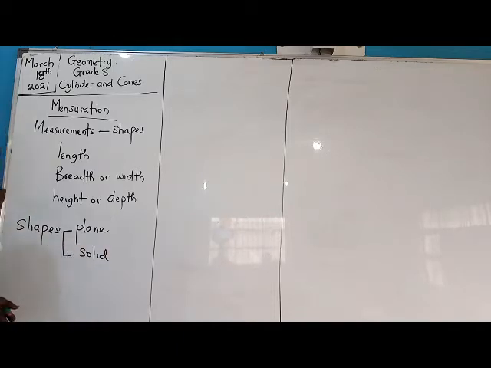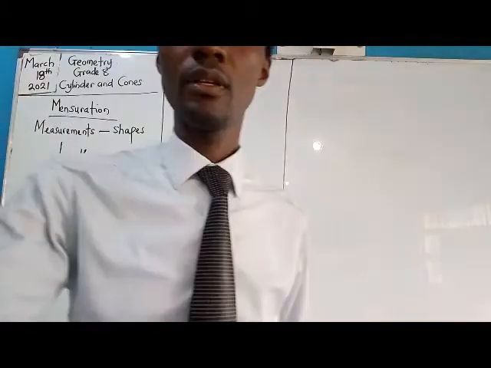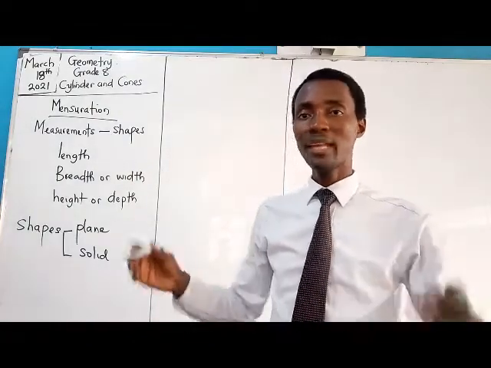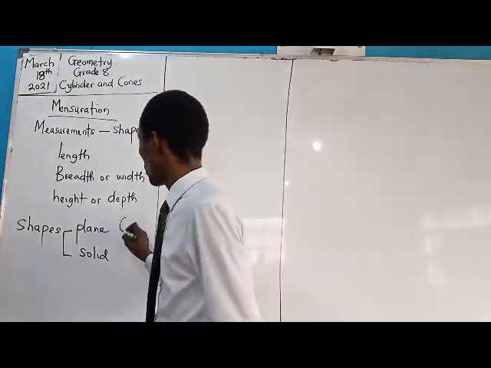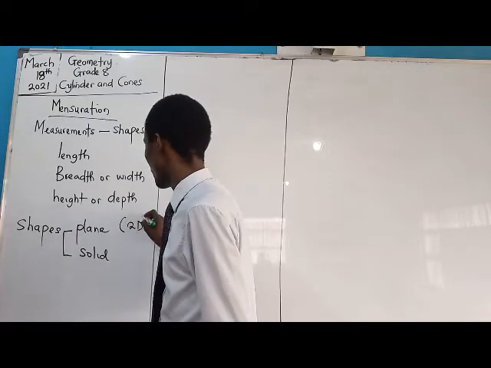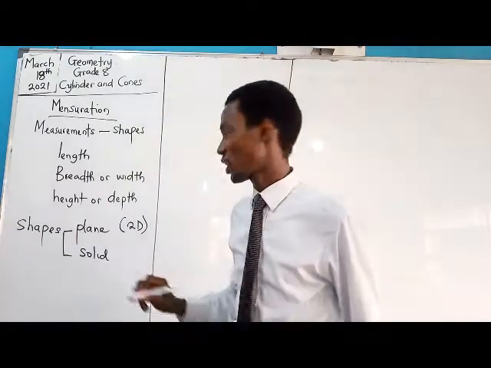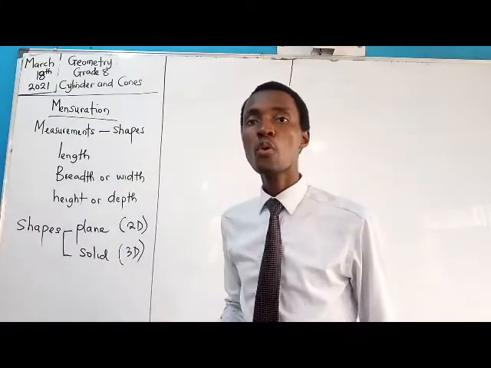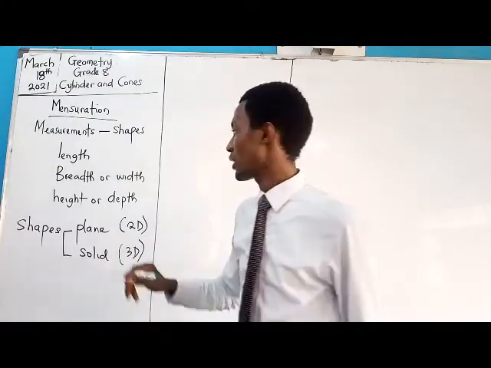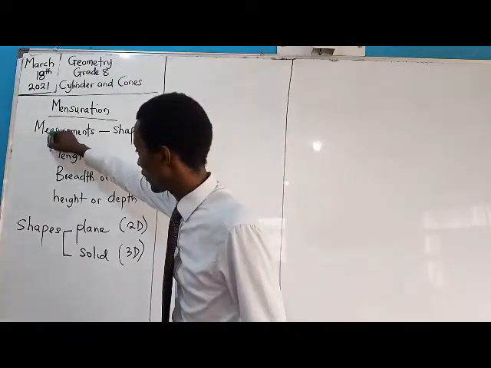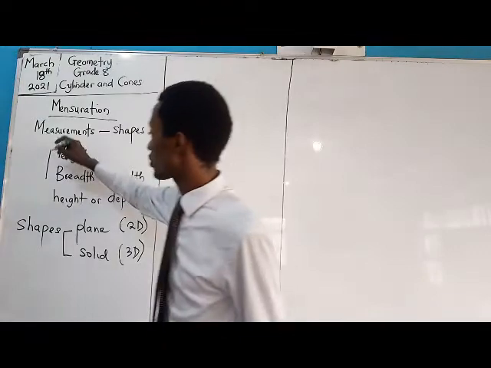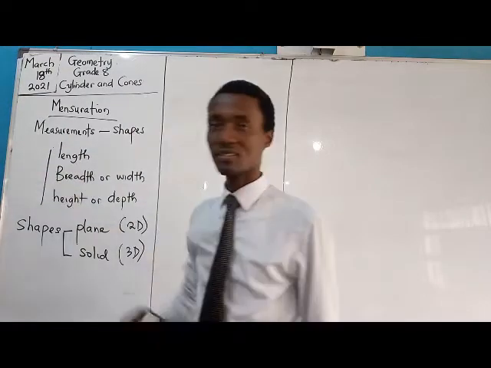When we talk about plain, we refer to two-dimensional shapes. When we talk about solid, we refer to three-dimensional shapes. So a plain shape will have these first two, and a solid shape will have all of these.